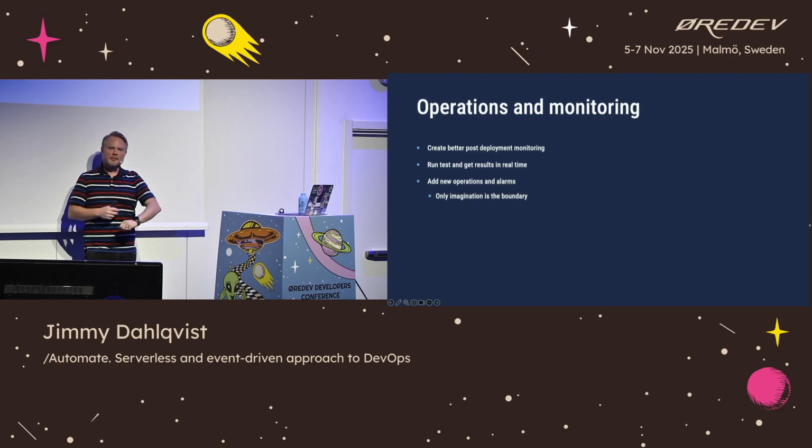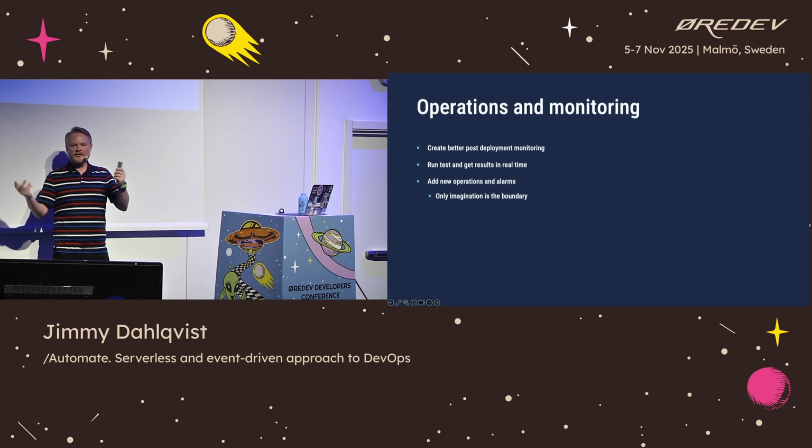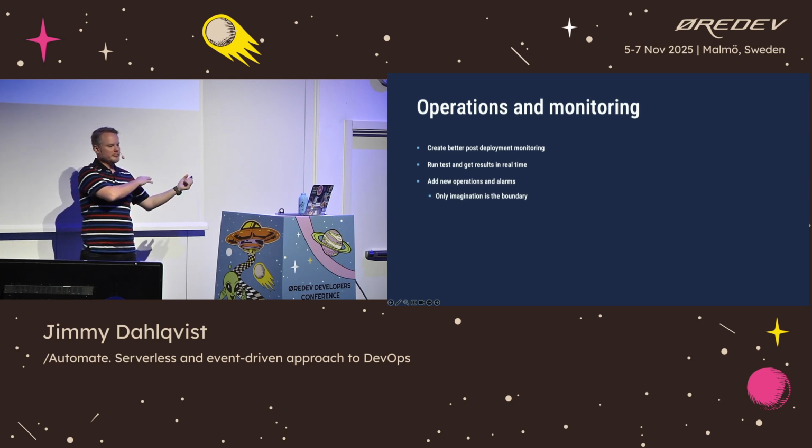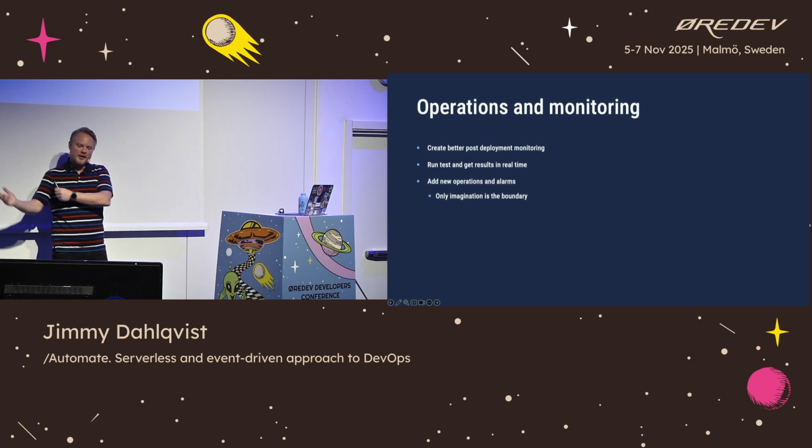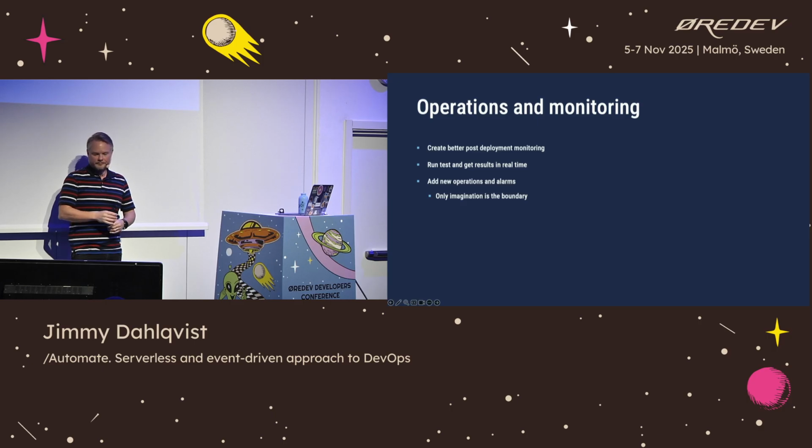We would also like to be able to start our automatic test suites from Slack, to say, I want to run the automated test suite for service X, have all of those running in the cloud, and get the results back to us. And then, of course, add new operations and new alarms. Here, only imagination puts the boundaries on what we can do with our environment. And that is something we are constantly asking our developers: What do you want to do? What are we missing? Is there anything we can improve?